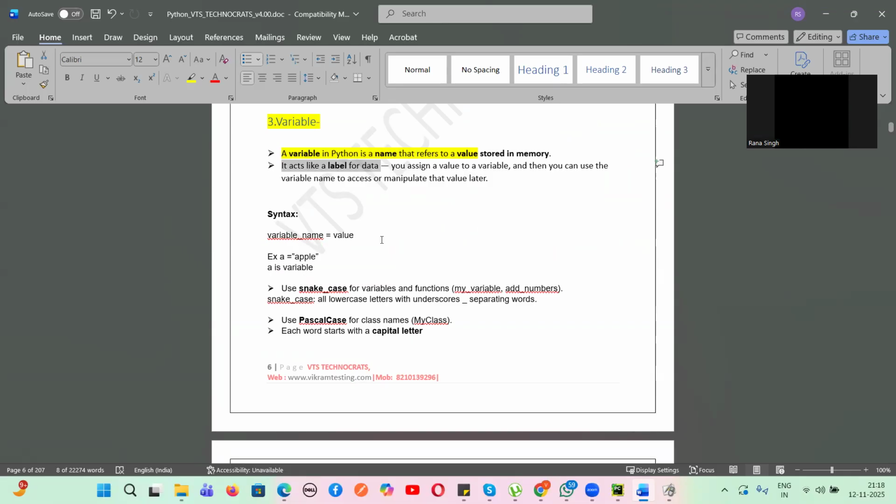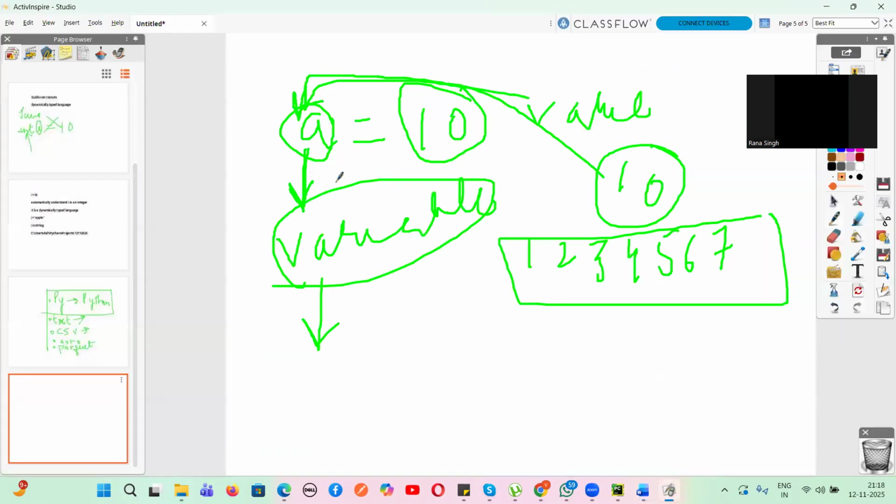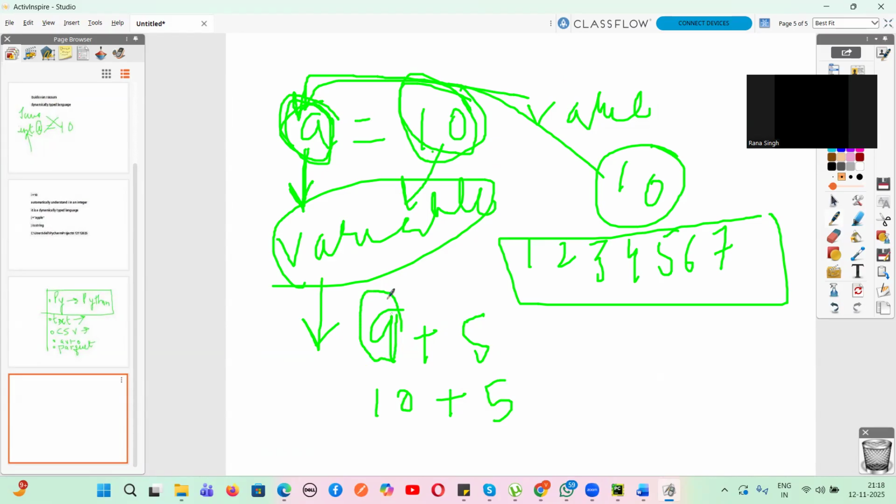You can assign a value to the variable. Then you can use the variable name to access and manipulate the value later. That means if I want to add to this value 10, I cannot directly add here. So I can use the variable name. If I write a plus 5, that means this value will be increased by 5. That means 10 plus 5 will be the output. So this is what a variable is, which is used as a name to manipulate the value assigned to this particular variable. That is the use of a variable.